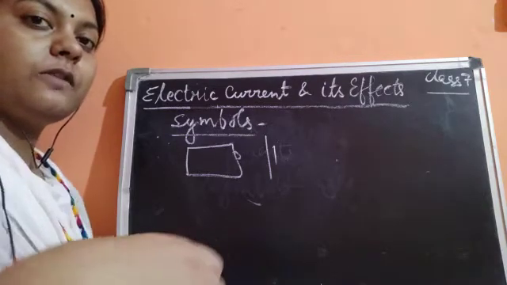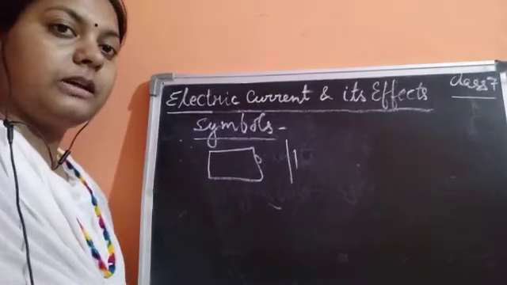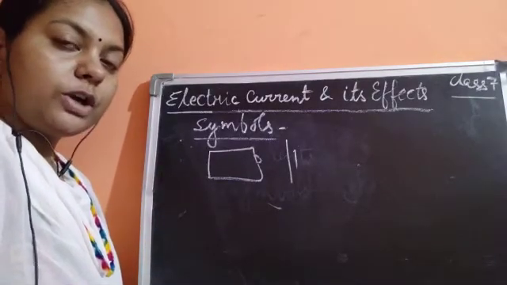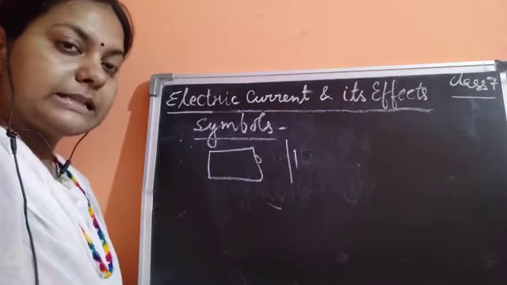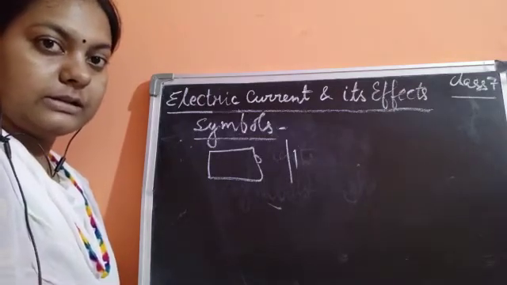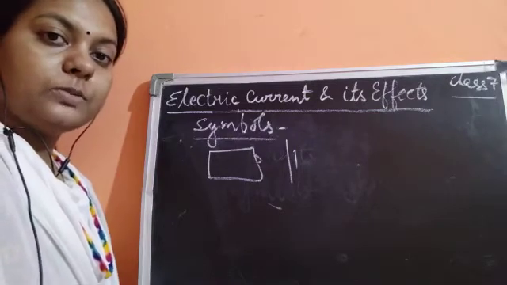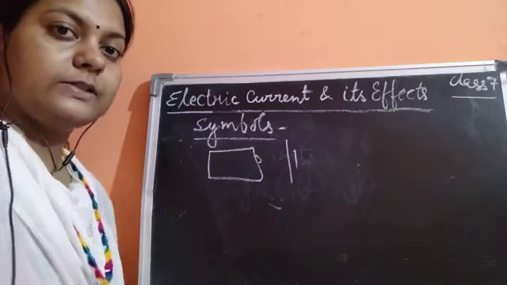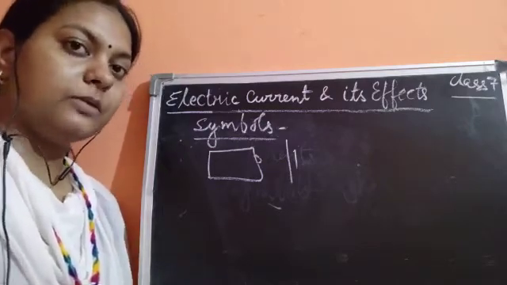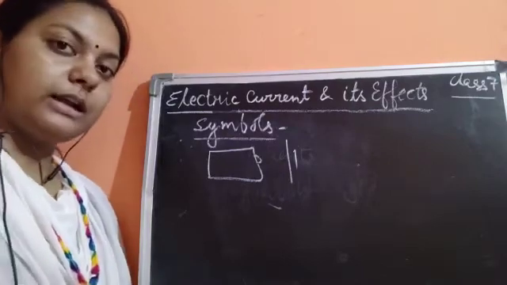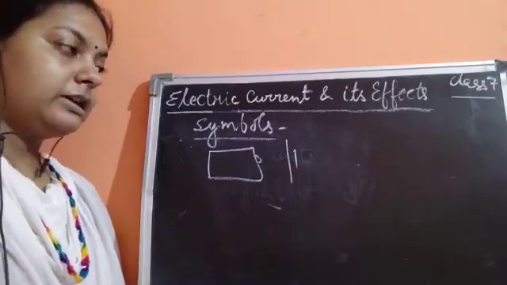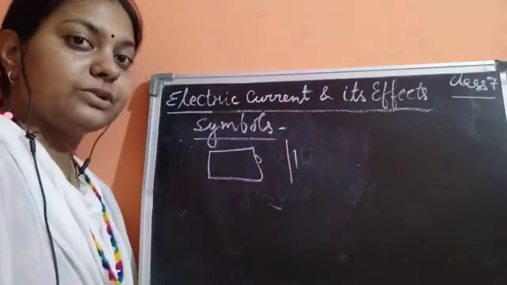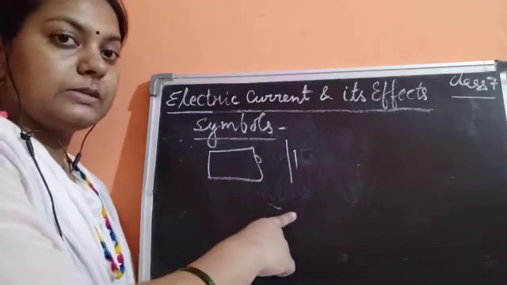Now the circuits could be of two types: an open circuit or a closed circuit. What do you mean by an open circuit? An open circuit is a circuit in which current is not flowing. And a closed circuit is a circuit where the electric current is flowing. I also told you about the components which are most commonly used. So this is what is known as the symbols of electric circuit.